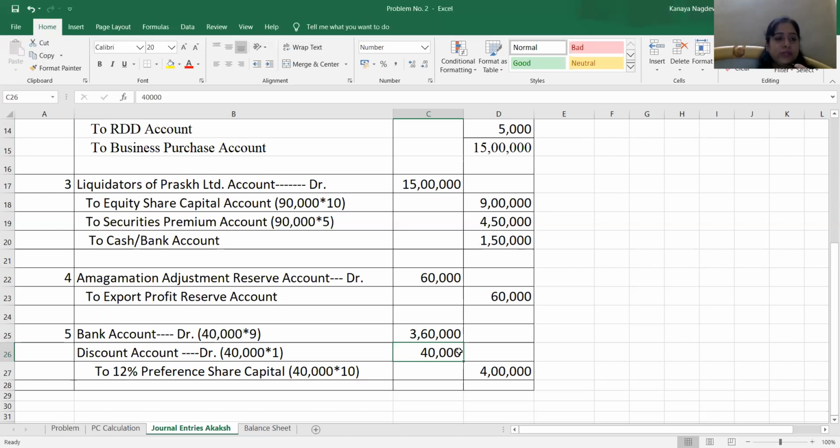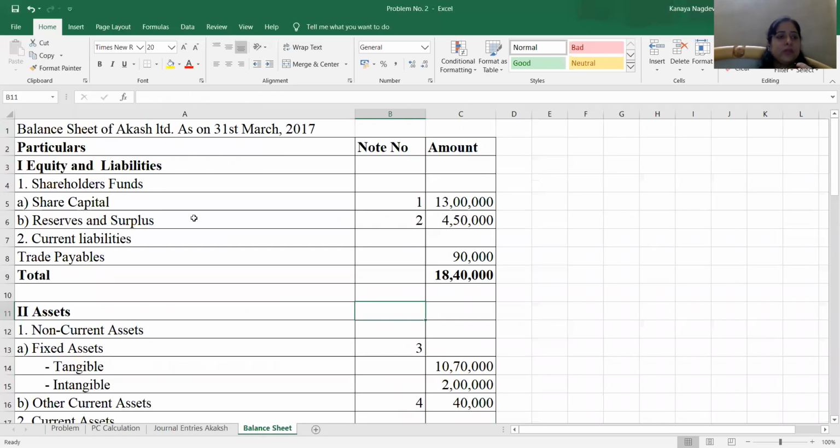If nothing is mentioned, now if we refer to this problem, there is no information given about this discount, so we'll be considering this as other non-current asset. We'll be considering it as long-term asset, other non-current asset, and this preference capital will be recorded in the balance sheet as our capital. So now we will see the format of the balance sheet. You can see the format of the balance sheet of Aakash Limited after amalgamation.